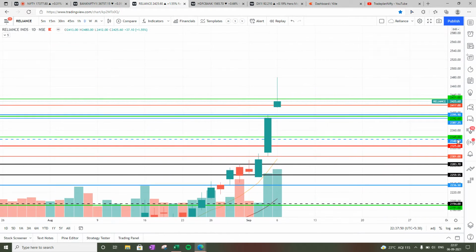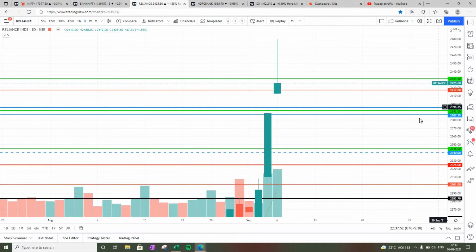Now Reliance will have a very good support at 2387, and if 2387 is gone, then the next support will come at 2340. So we need to see how Reliance is playing out tomorrow. Let's hope that it will get a support at 2387 and it will turn around, and there is a momentary reversal what we see in Reliance, but we need to see how it is forming.